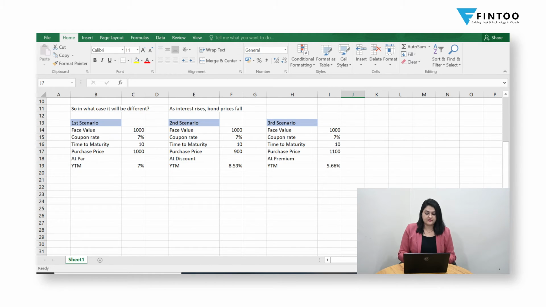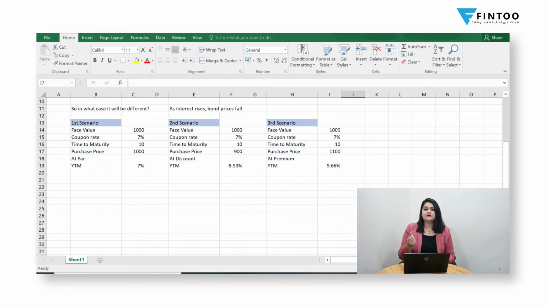In this case, like I mentioned, this is a case of at par. Now let's see how to calculate YTM. Calculating YTM is not very difficult. You just need to apply a RATE formula in Excel. So let's say RATE, you will have to mention the NPER, which is 10 years, comma, PMT.